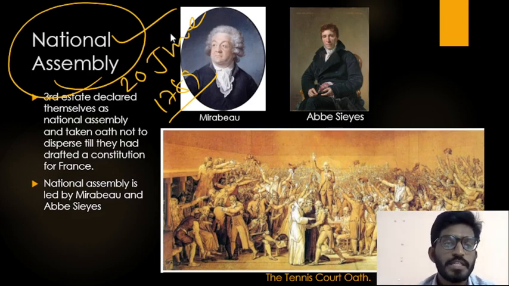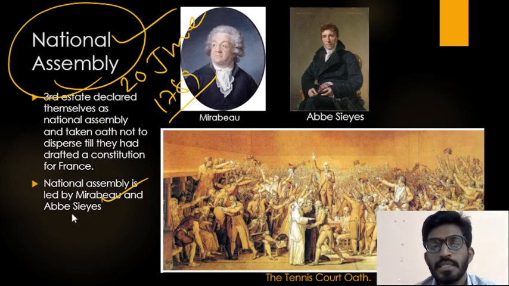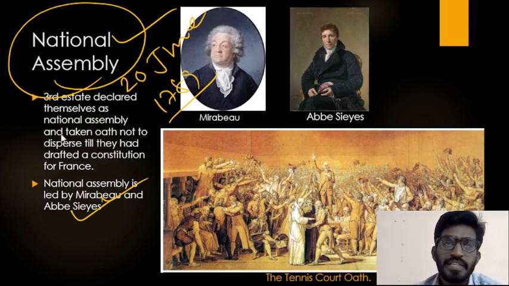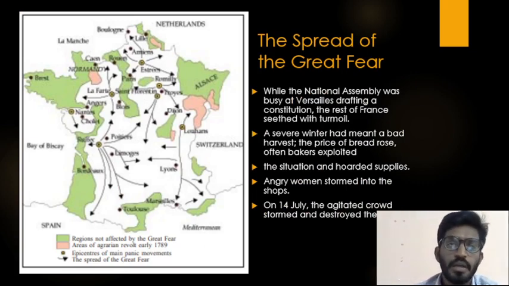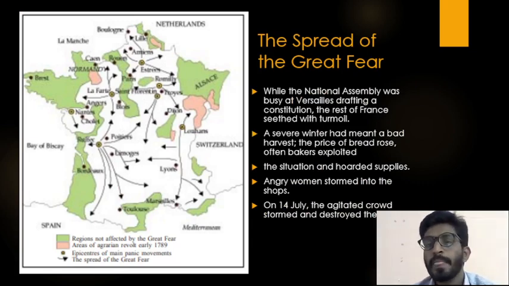For this National Assembly, Mirabeau and Abbe Sieyes are the heads. Now, this National Assembly is busy in drafting constitution for the French people. On one side, Louis XVI ordered the soldiers to enter into city and fire upon the people.